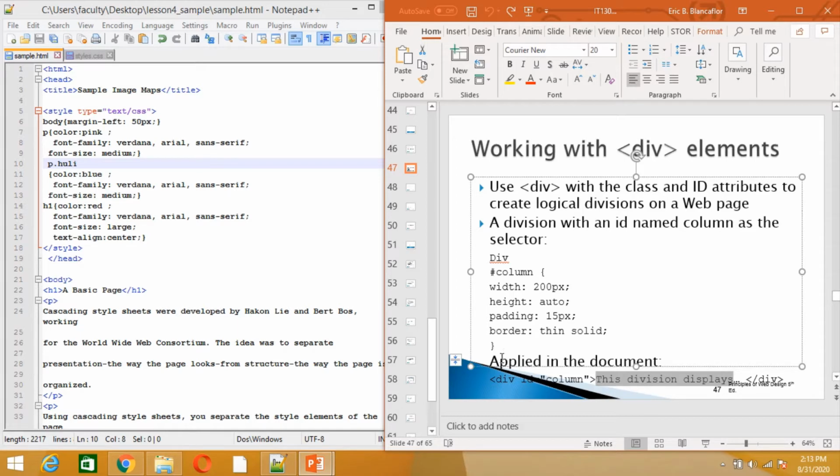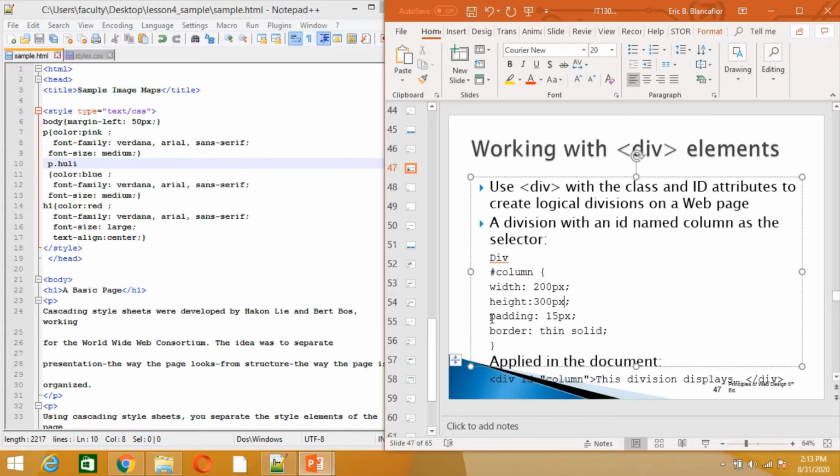So we may enclose them with a div, and then in the style we may apply specific style rules, such as a width of 200 pixels and a height of, let's say, auto or 300 pixels. Auto means it will adjust. The height is dependent on the amount of text enclosed in the division.